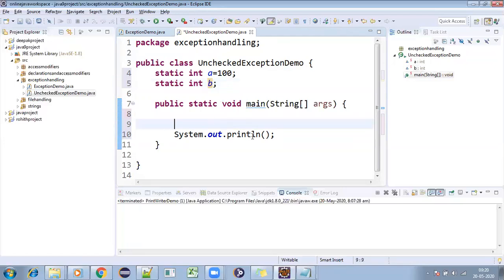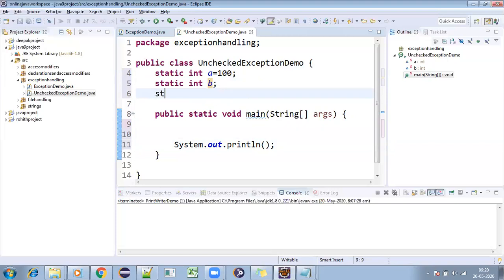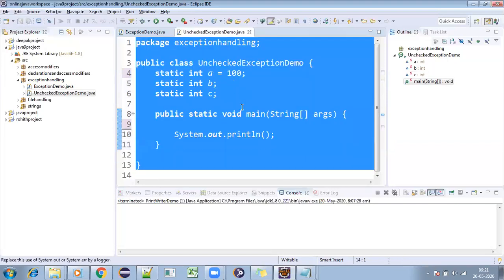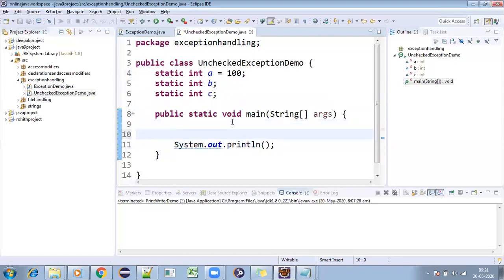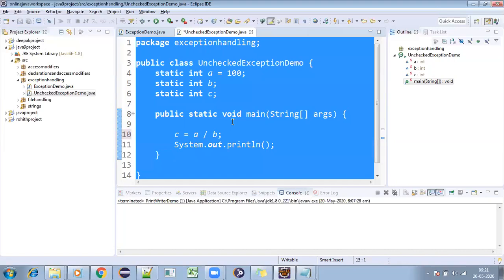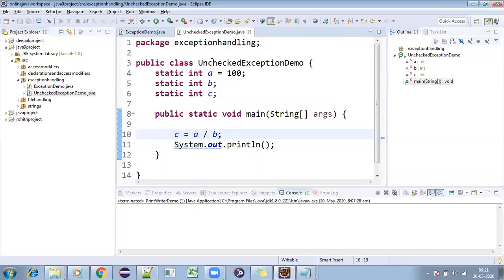Now I'm trying to calculate some values. I'll take another variable, static int c, and c equal to a by b. So whenever I do a by b, what will I get?